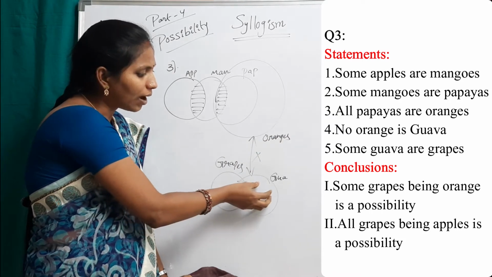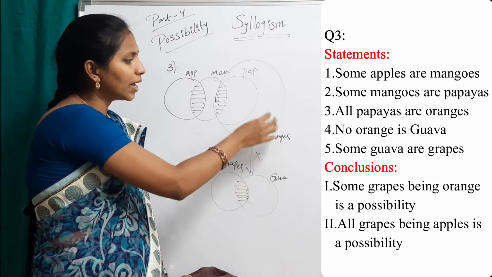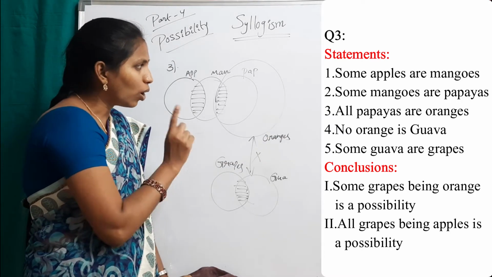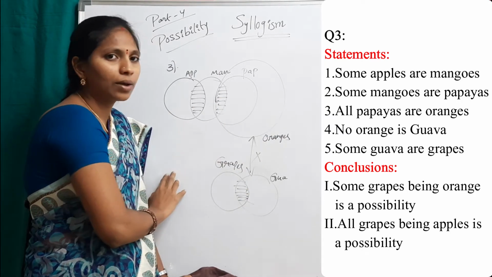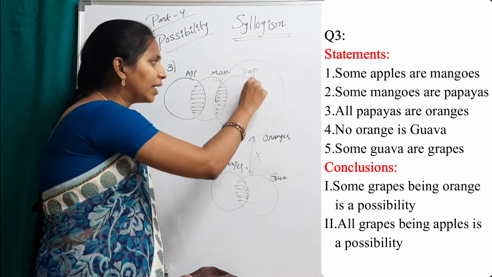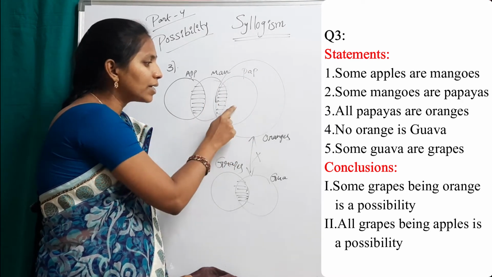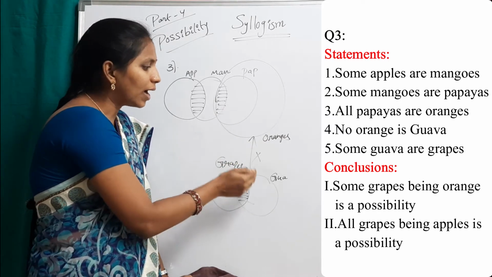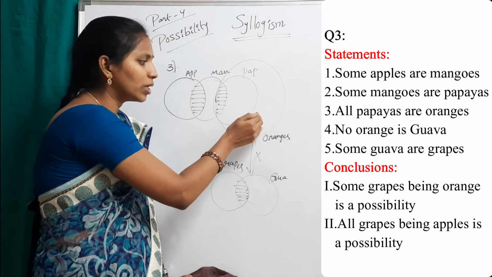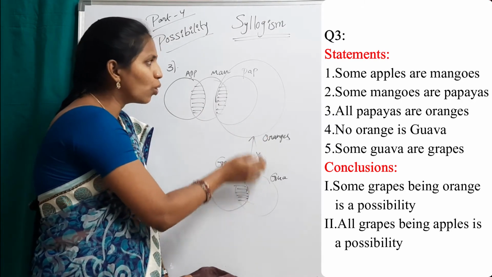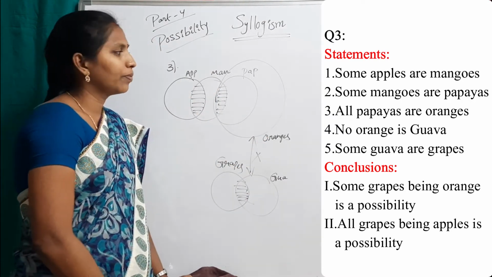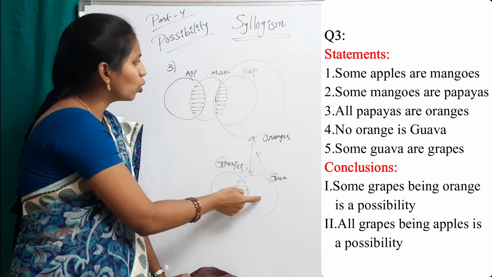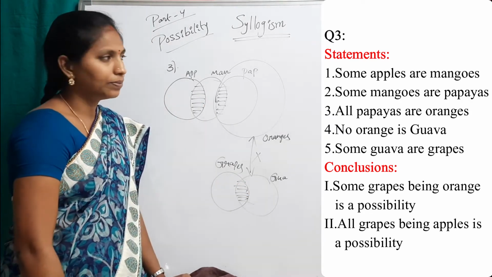So we can't write this guava inside of these oranges, and also inside of this papaya, because the entire papaya circle is present in oranges. Means we can't connect this guava to these oranges and this guava to this papaya. But we can connect this guava to this mango and this guava to this apple.